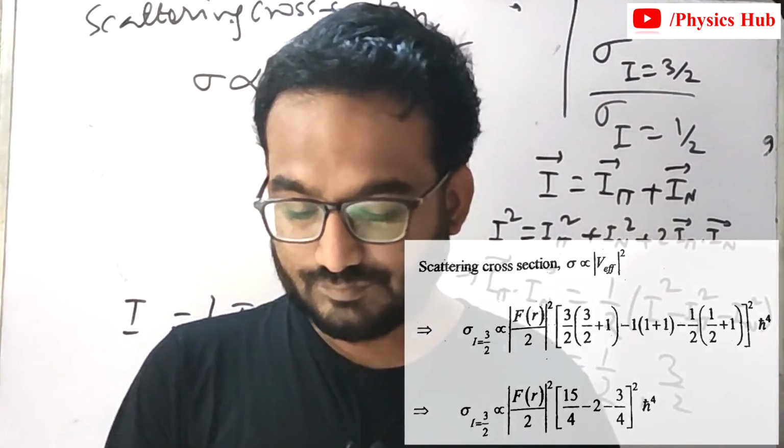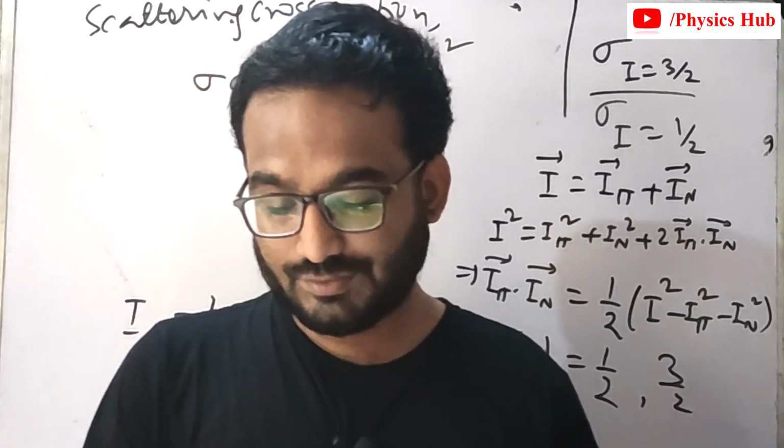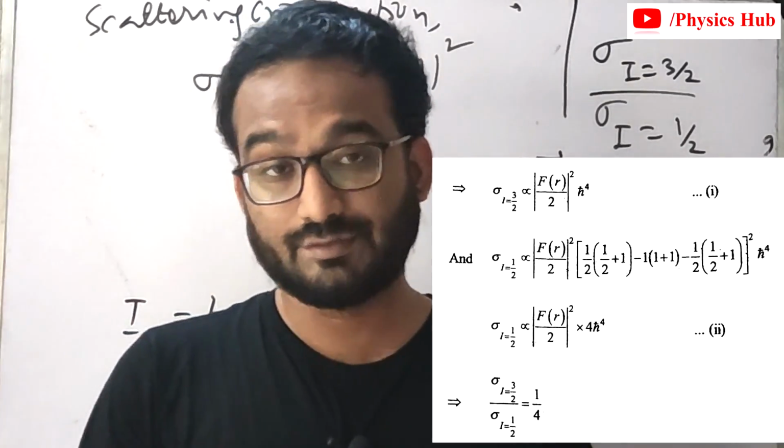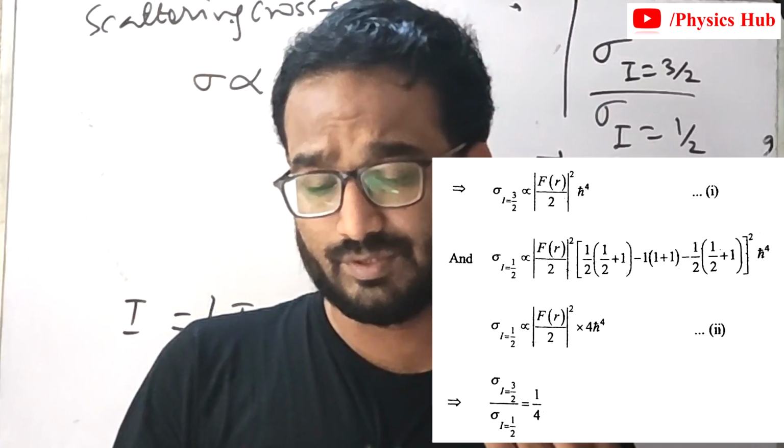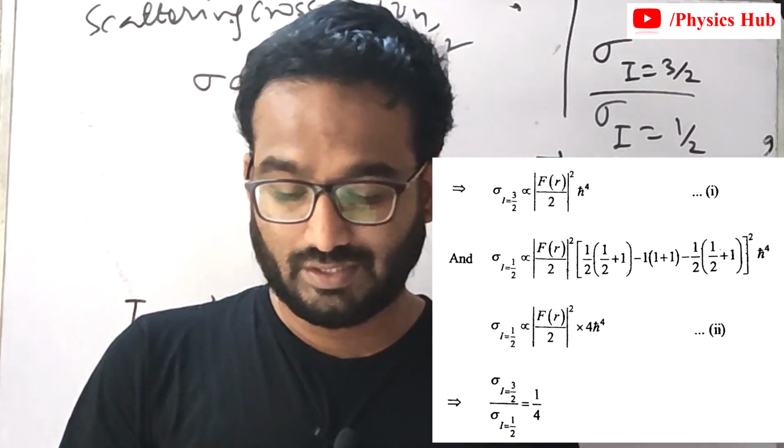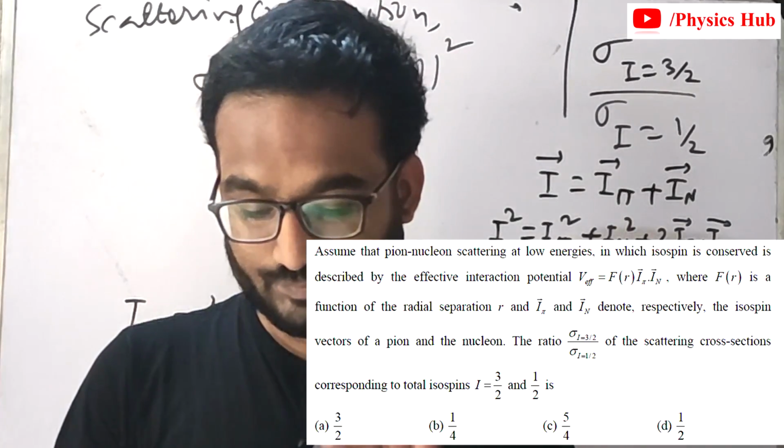Okay. So if you take the ratio of sigma at I equals 3 by 2 and sigma at I equals half, it becomes 1 by 4. So the correct option is option B.